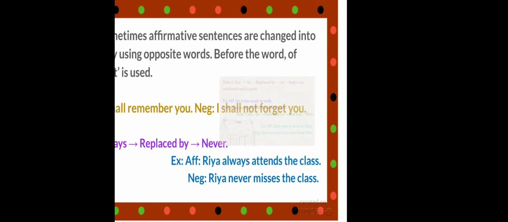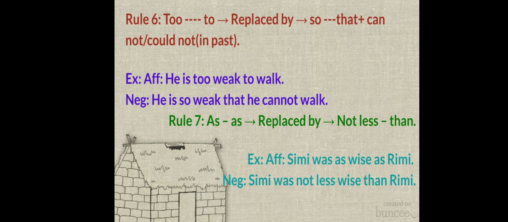Next, rule number 6. To will be replaced by so that plus cannot, or if the sentence is in past, you have to write could not. For example, he is too weak to walk. First of all, you have to replace to and use so that in negative.